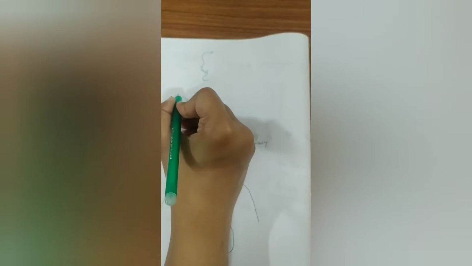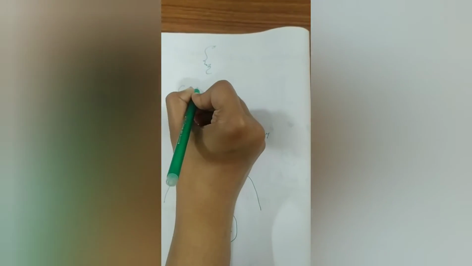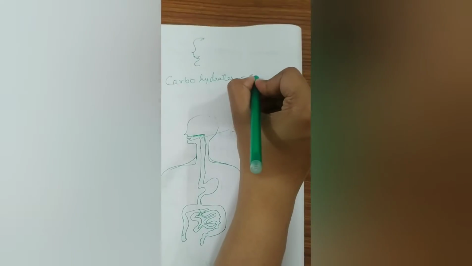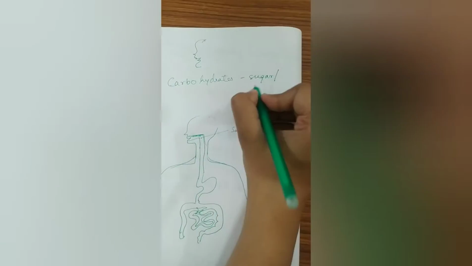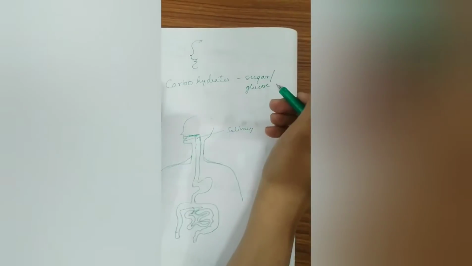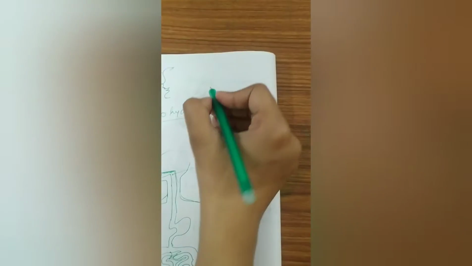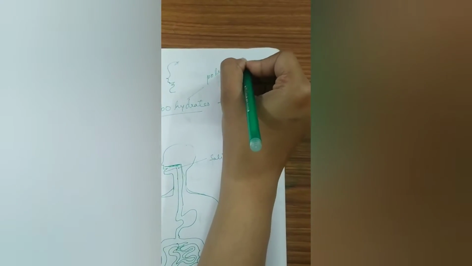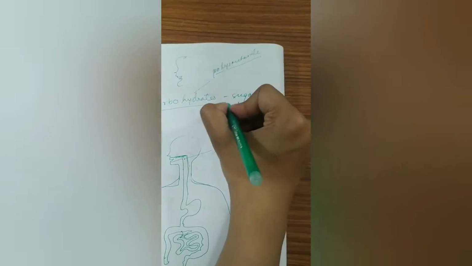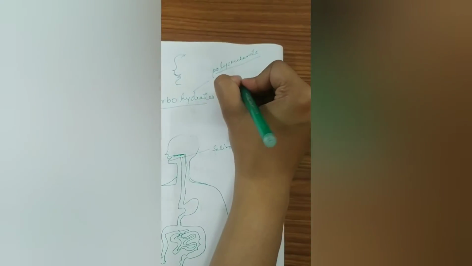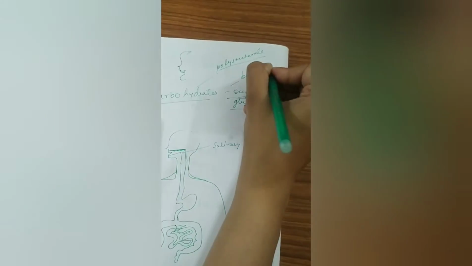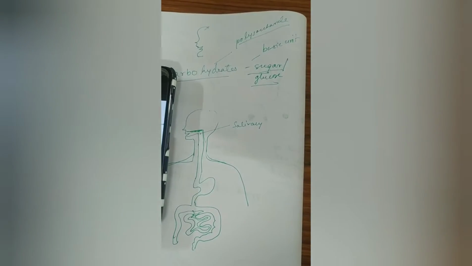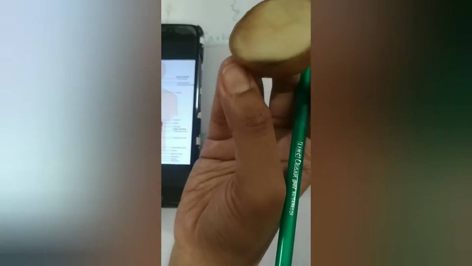Now children, I have told you earlier that the basic unit of carbohydrates is sugar or glucose. These carbohydrates are in the polysaccharide form. When we eat any carbohydrate, we eat it in the polysaccharide form, and the basic unit is the sugar or glucose. Now what happens when we eat any carbohydrate, that is, when we eat any potato or any roti.